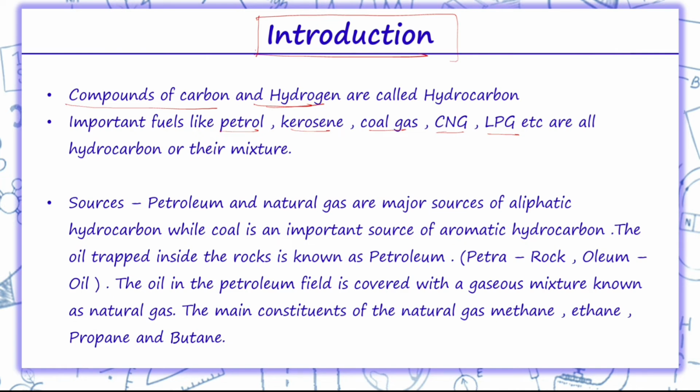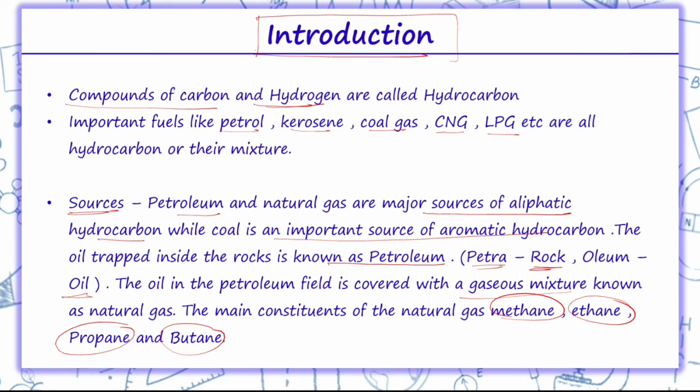Now from where these hydrocarbons come, that is the sources. Petroleum and natural gas are major sources of aliphatic hydrocarbons, while coal is an important source of aromatic hydrocarbons. The oil that is trapped inside the rocks is called petroleum. Petra means rock, oleum means oil. So oil in the petroleum field is covered with a gaseous mixture and that is known as natural gas. The main constituents of this natural gas are methane, ethane, propane, butane. They belong to the alkane series.